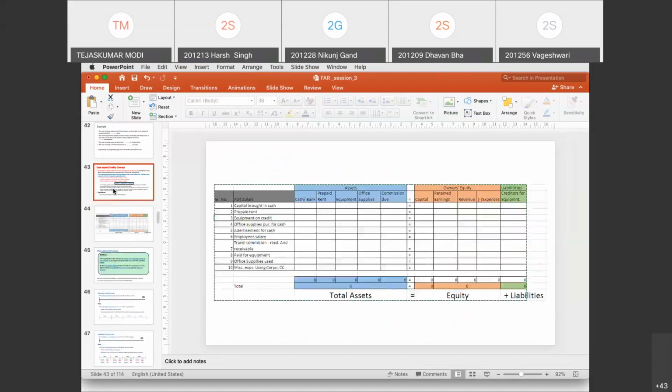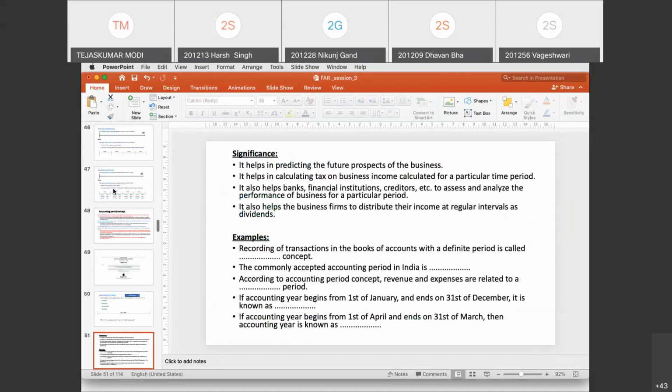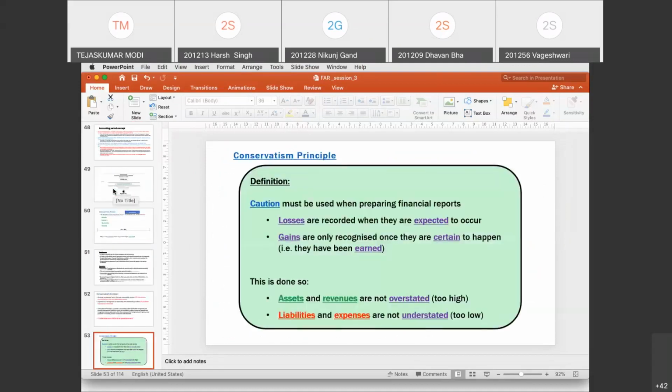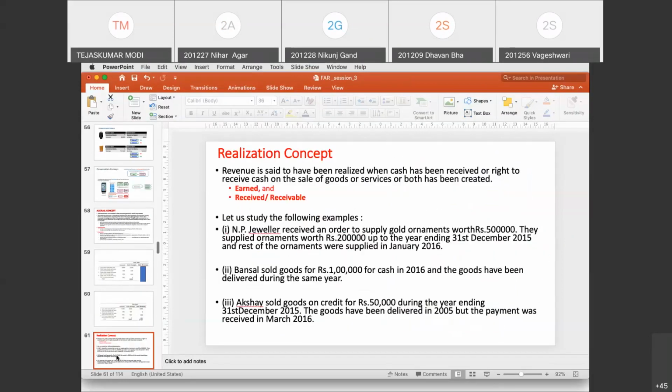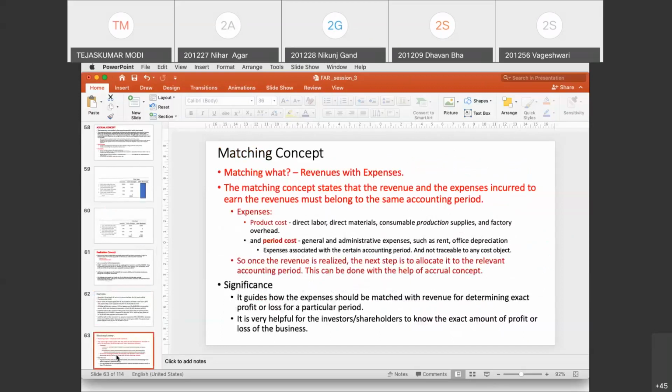Fine. So we will finish the concepts and then we'll also do the accounting equation today. Can someone remind me where we were last time? We did the various concepts of accounting like going concern, cost concept, dual aspect. The last we did was the realization concept. The matching concept was left, I guess. Matching concept, okay.